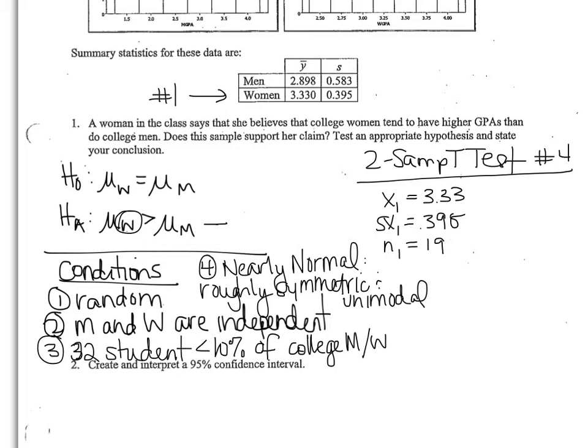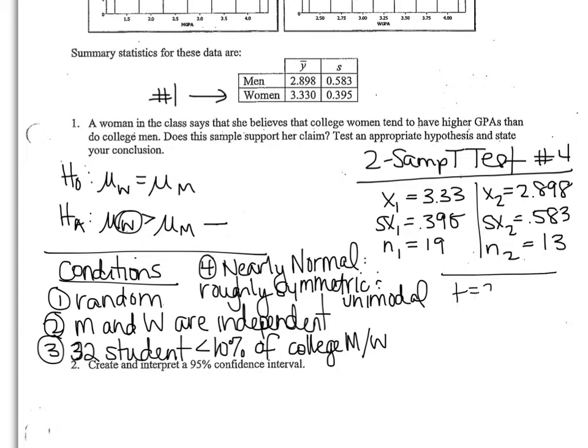For my group 2, I'm going to go ahead and enter my men. So the mean for men was 2.898. Standard deviation for men, 0.583. And I had a total of 13 men. I'm going to select women being greater than men. So I want my mean from 1 to be greater than my mean of 2. So it's the very last possible one. Pooled, no. Calculate.